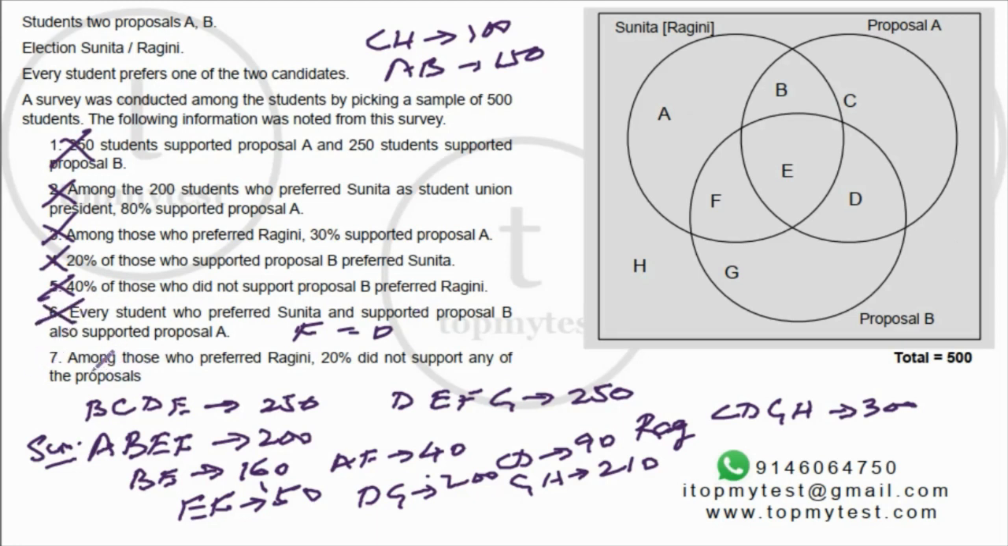And the last statement, among those who preferred Ragini, outside this, 20%. Ragini is 300, so 60, did not support any of the proposals. So H is 60. That's the last statement, right? So I've gone through one, I know F and H. Let's summarize this and solve each of the values.